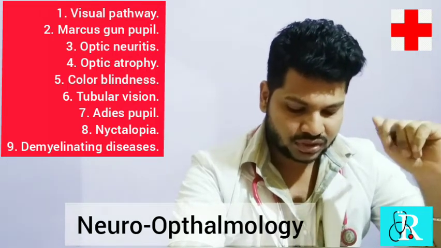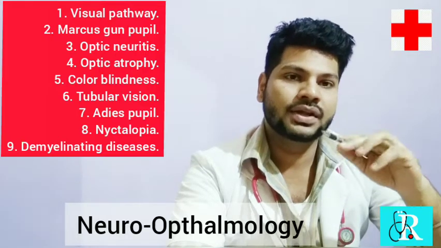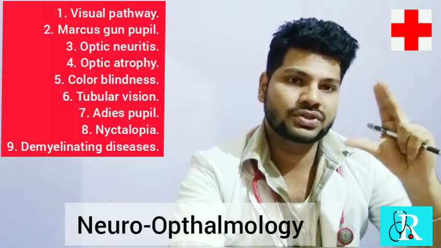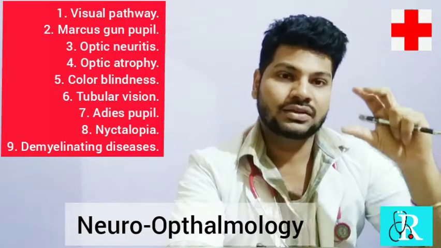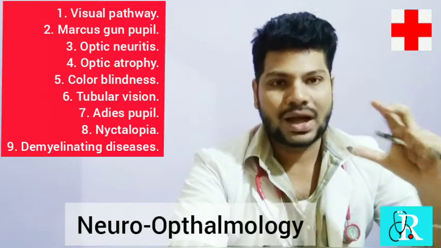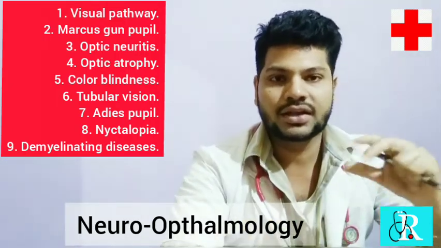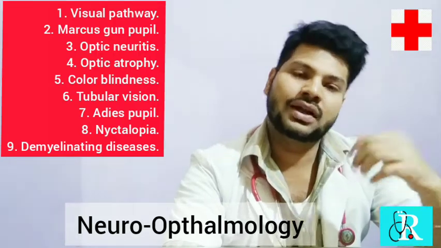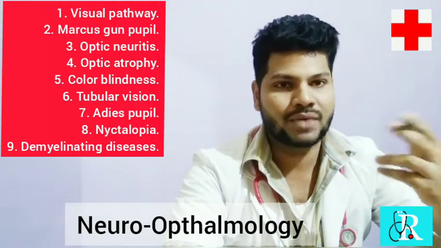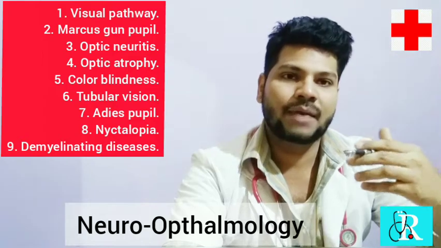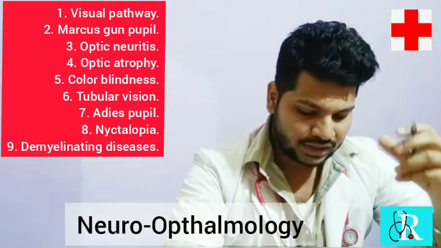Okay, so next comes optic atrophy. What is optic atrophy? Optic refers to the optic nerve. Atrophy refers to diminishing in size. Okay, deterioration in size, diminishing in size, or wasting, or the tissues are lost. This is called an atrophy. So why does atrophy occur? Again, it is because of inflammation or rheumatic diseases or ischemia. Whenever that happens to the optic nerve, it may lead to optic atrophy.